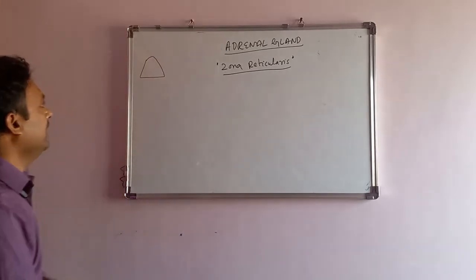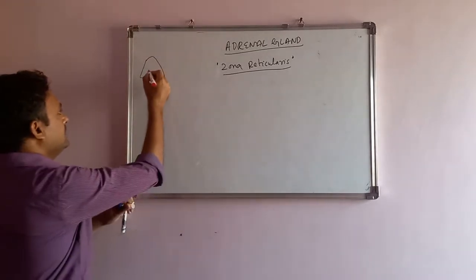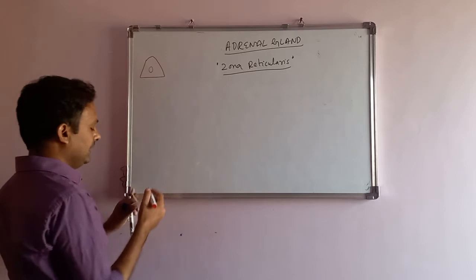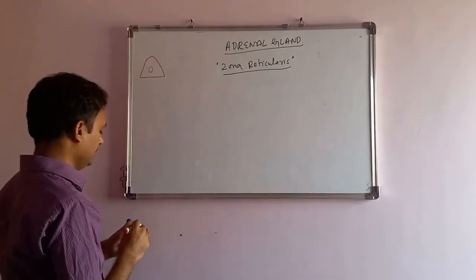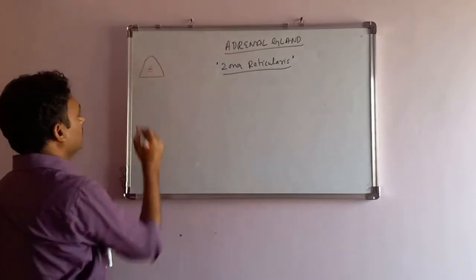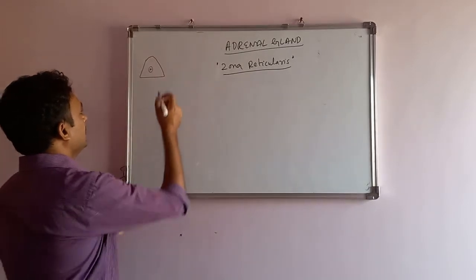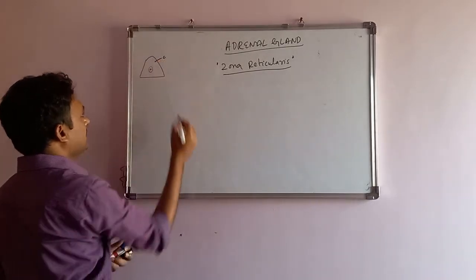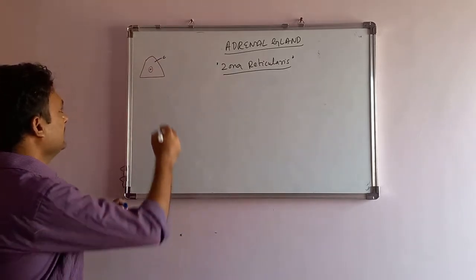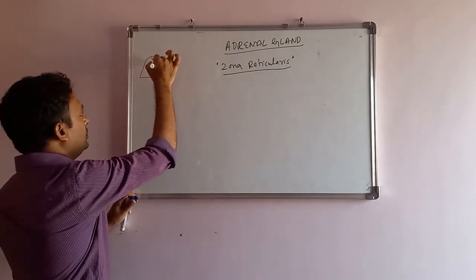This is the adrenal gland. It is divided into two parts, where the center part is called the medulla and the outer part is called the cortex. Again, the cortex is divided into three layers.